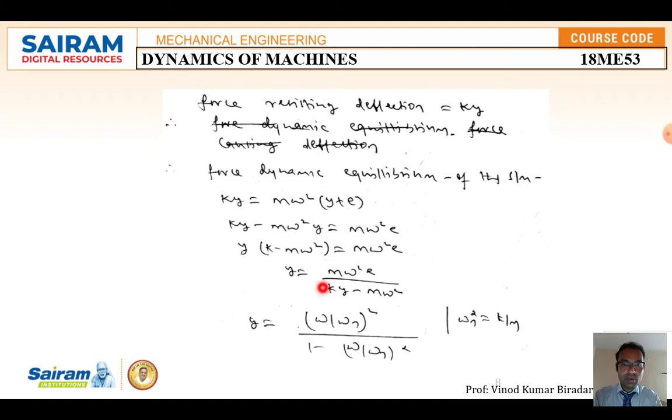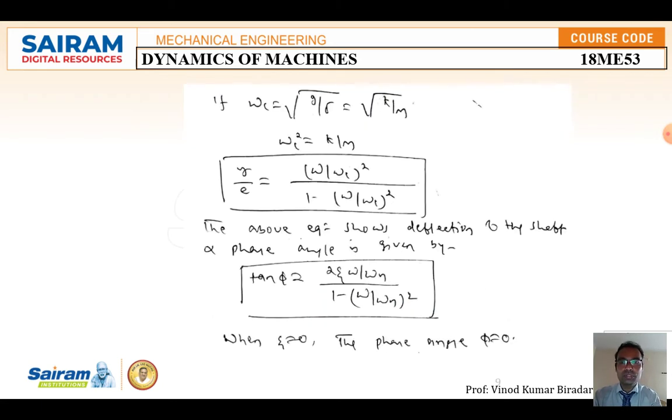If you divide k by M, you are going to get 1 minus (ω/ωn)². Just substitute ωn² by k by M. Here Mω²e is divided by (k minus Mω²). Mω² is nothing but k, so substituting, you are going to get y is equal to (ω/ωn)² e divided by 1 minus (ω/ωn)².